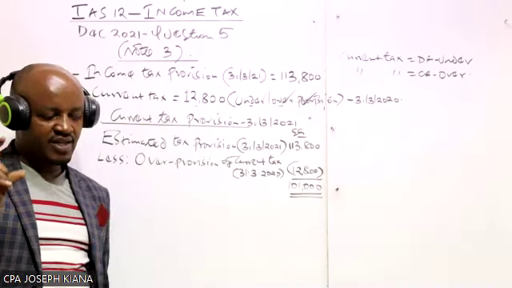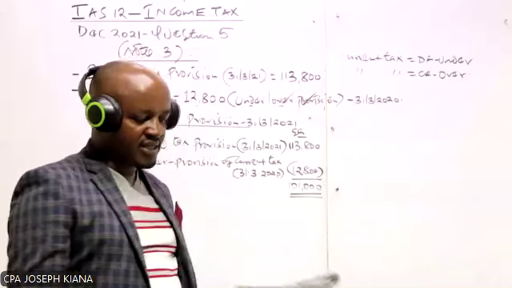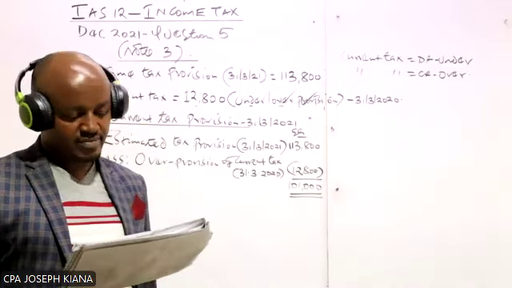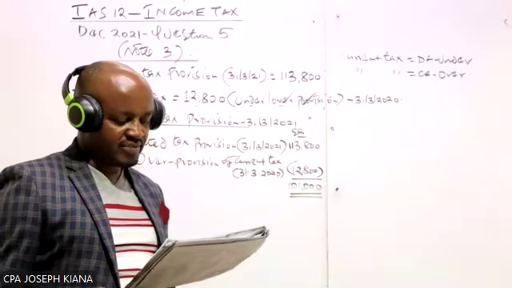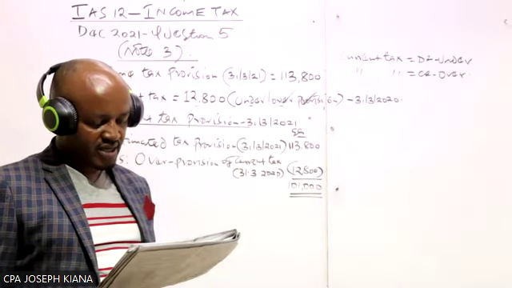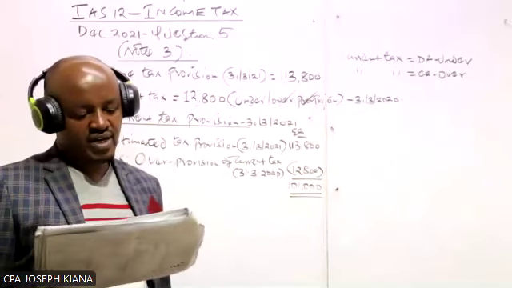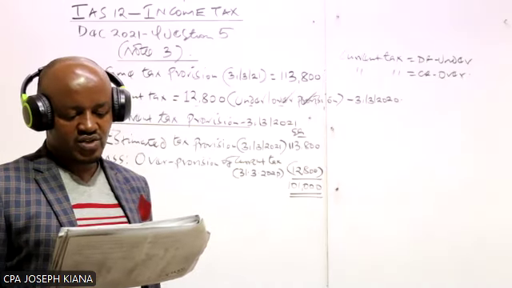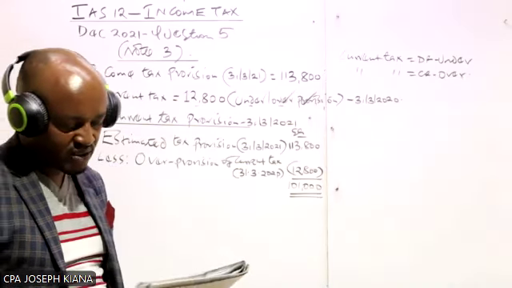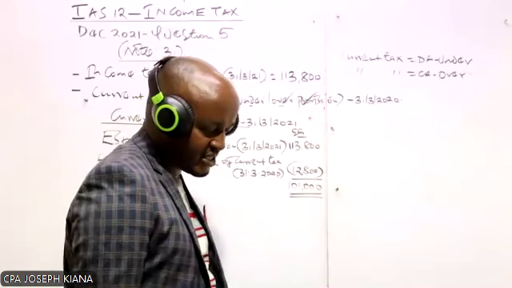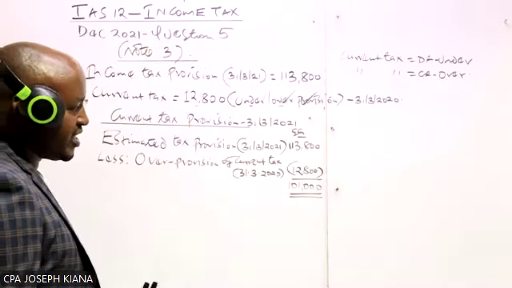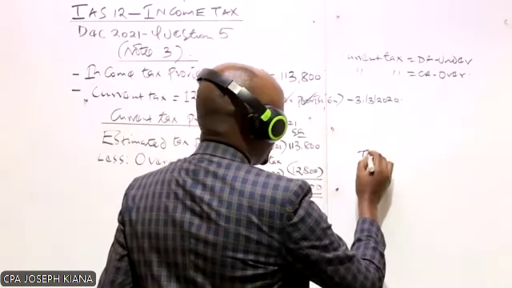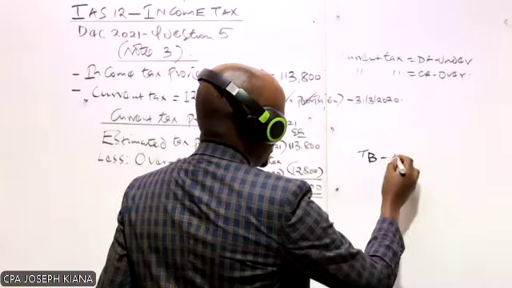For us to determine the deferred tax, I want us to go to the last paragraph of note number 3. What are we told there? We are told that as at 31st of March 2021, which is now the end of the current financial year, the tax base of Babu Limited net asset was 292 million less than the carrying amount. And you're told the income tax rate was 30%. So we are given the difference between tax base and carrying amount.